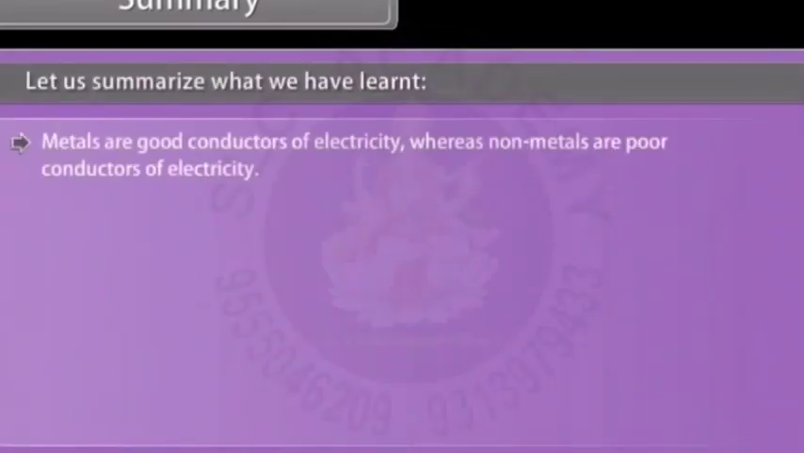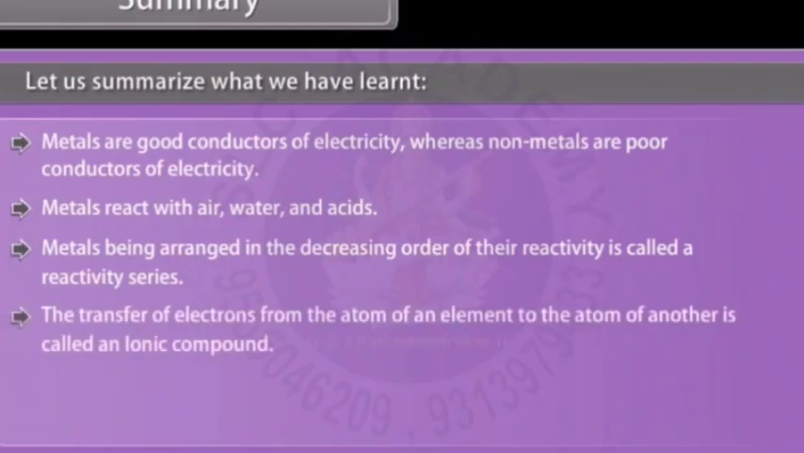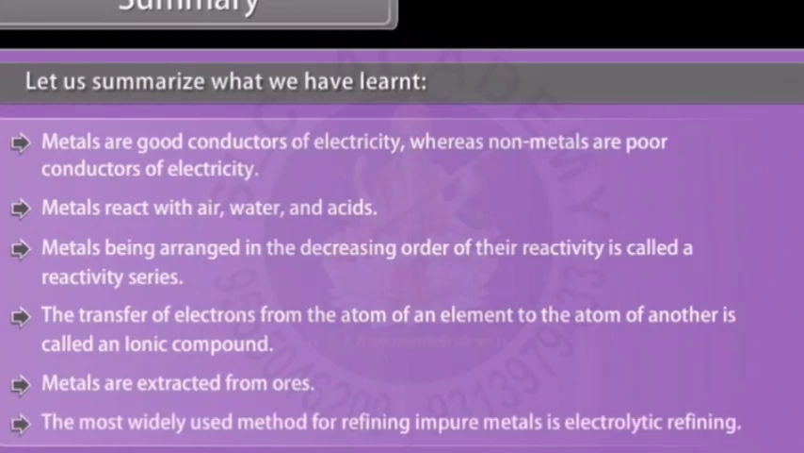Summary. Let us summarize what we have learned. Metals are good conductors of electricity, whereas non-metals are poor conductors of electricity. Metals react with air, water, and acids. Metals being arranged in the decreasing order of their reactivity is called a reactivity series. The transfer of electrons from the atom of an element to the atom of another forms an ionic compound. Metals are extracted from ores. The most widely used method for refining impure metals is called electrolytic refining.